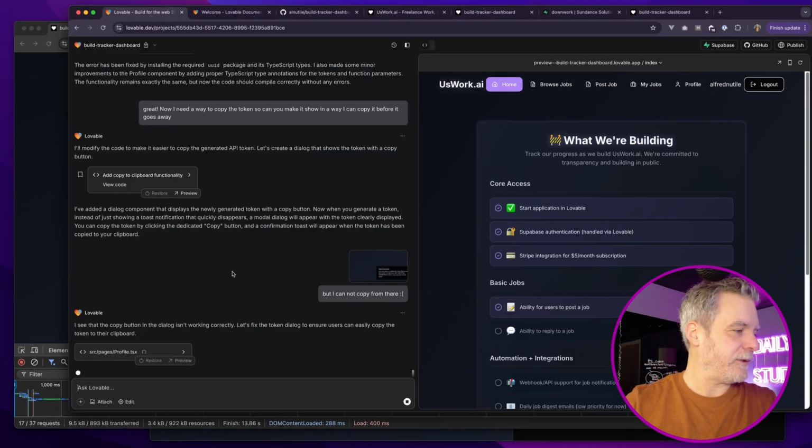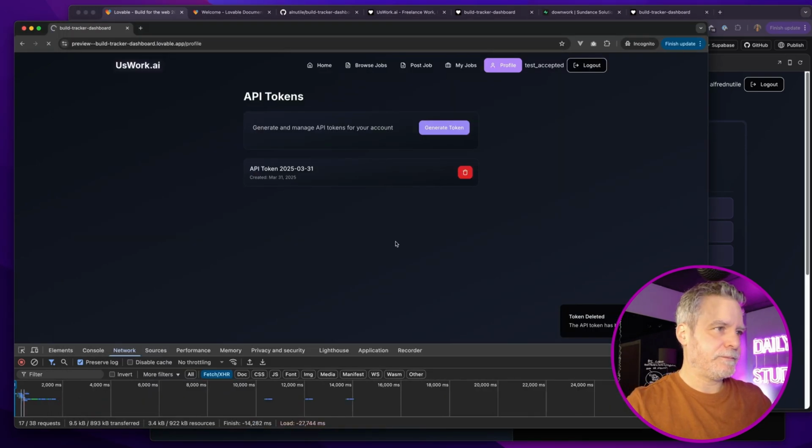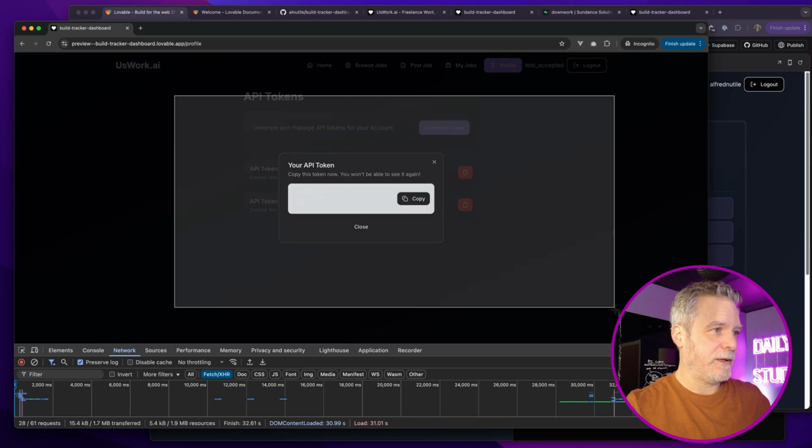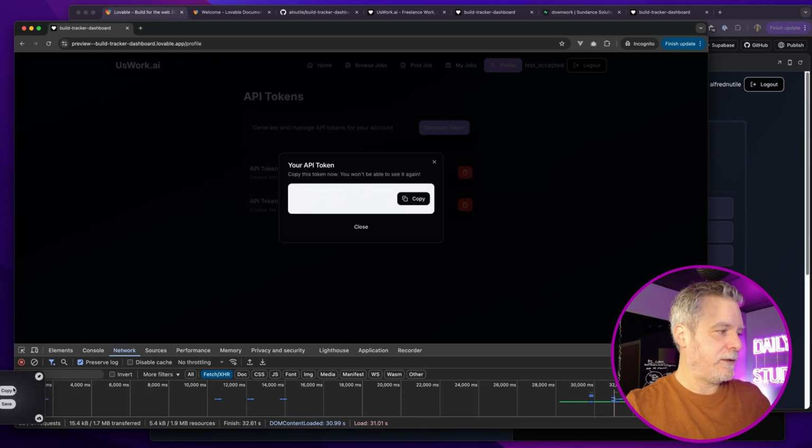The goal here is to make something that works and then make it pretty. Iterate. Okay, it says it did it. I'm gonna reload, generate. Almost perfect. All right, I'm gonna give it that. And I'm gonna copy that. I wanna see if that works.